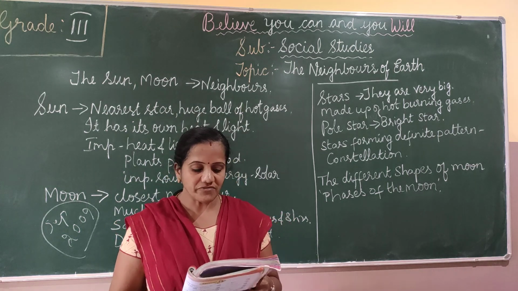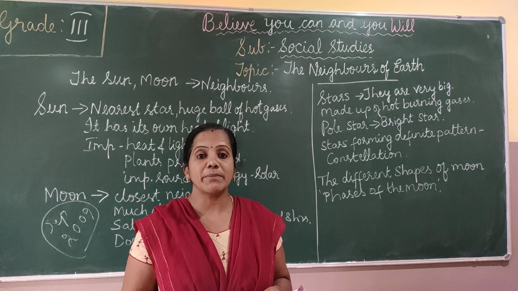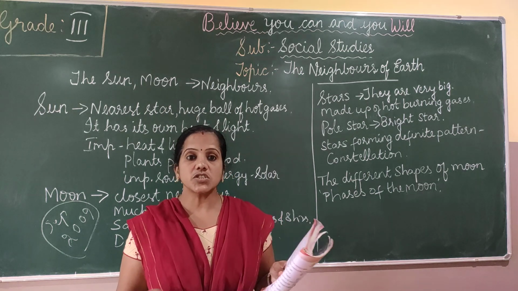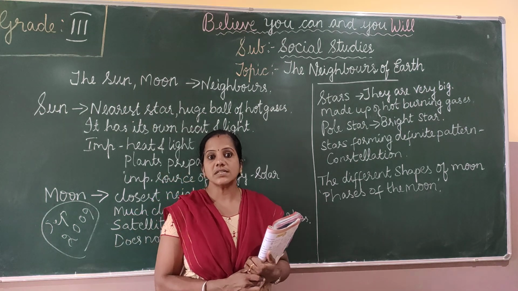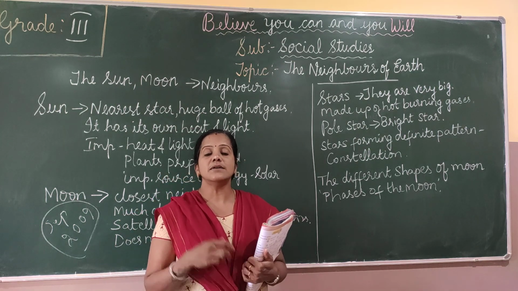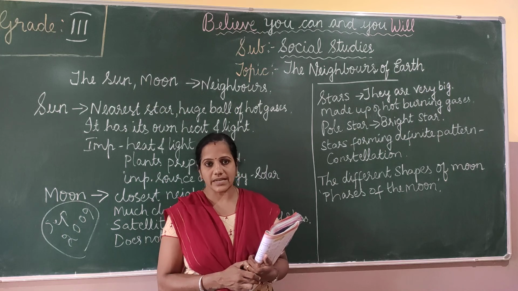Many groups of stars look rather like familiar objects such as tools, animals and people. Even when we look at the sky, there are millions of stars in the sky, is it?